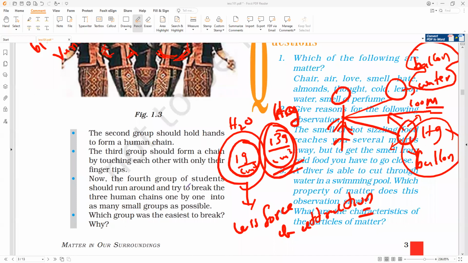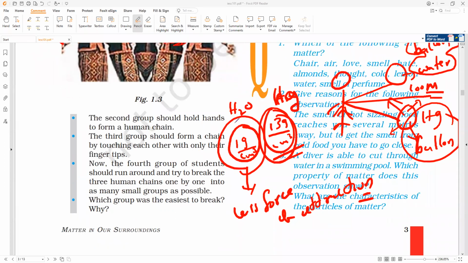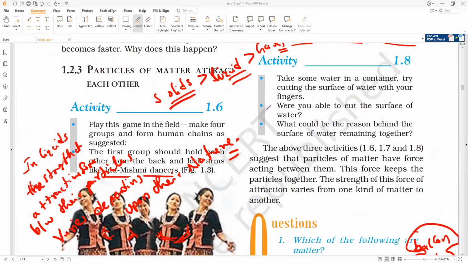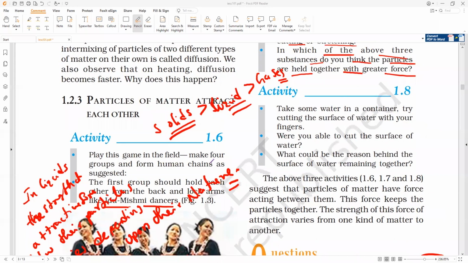Okay, guys, any doubt? Yes, sir. So we can say that you can understand the strength of these attractive forces in liquids with the help of one activity. That activity is mentioned in our textbook. So let us take that activity. What is this activity? Understand the strength of the attractive forces in liquids through an activity.